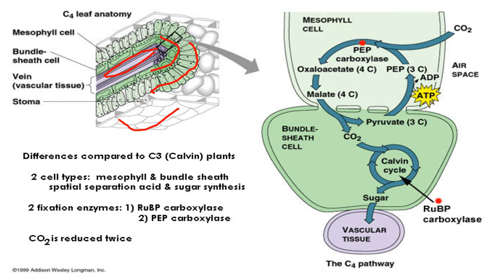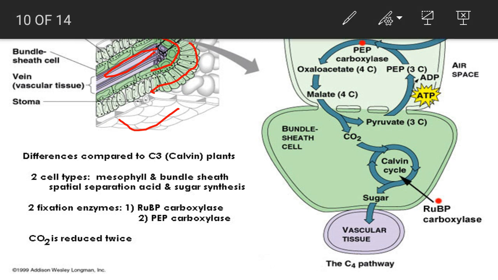The main objective of the whole process is bringing atmospheric carbon dioxide into the mesophyll cell towards the Rubisco enzyme, which is present deep inside the cellular arrangement.